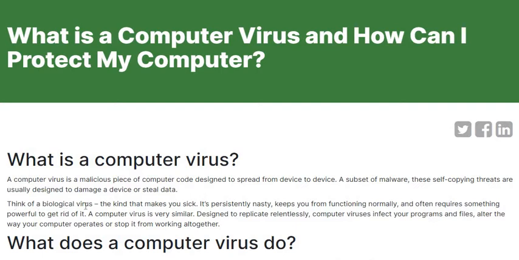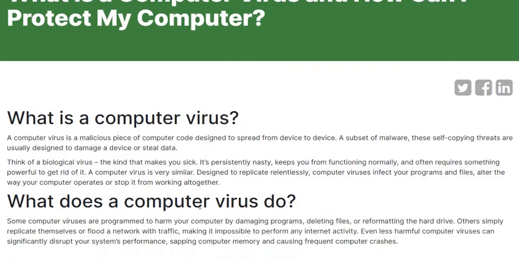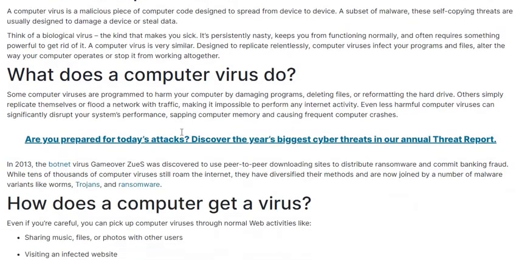Think of biological virus, the kind that makes you sick. Students, another type of virus is a biological virus. How does the biological virus work? It makes our body sick. It's persistently nasty, keeps you from functioning normally, and often requires something powerful to get rid of it.